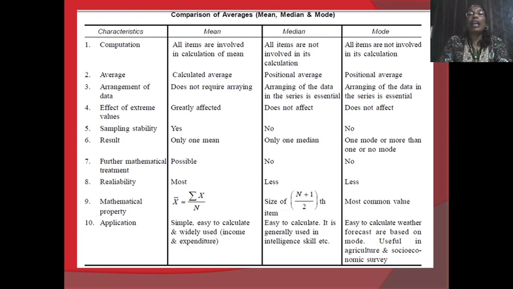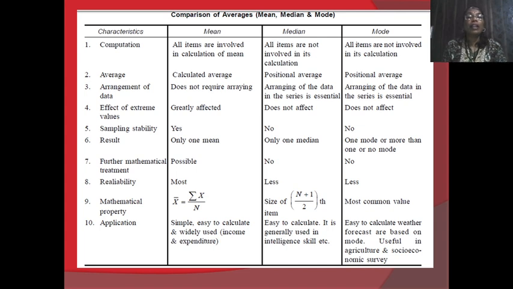So when we observe the mode, not always a single value is the mode; sometimes, depending upon the observations, we obtain more mode values. For mathematical treatment, the mean is possible, but for median and mode, mathematical treatment is not possible.